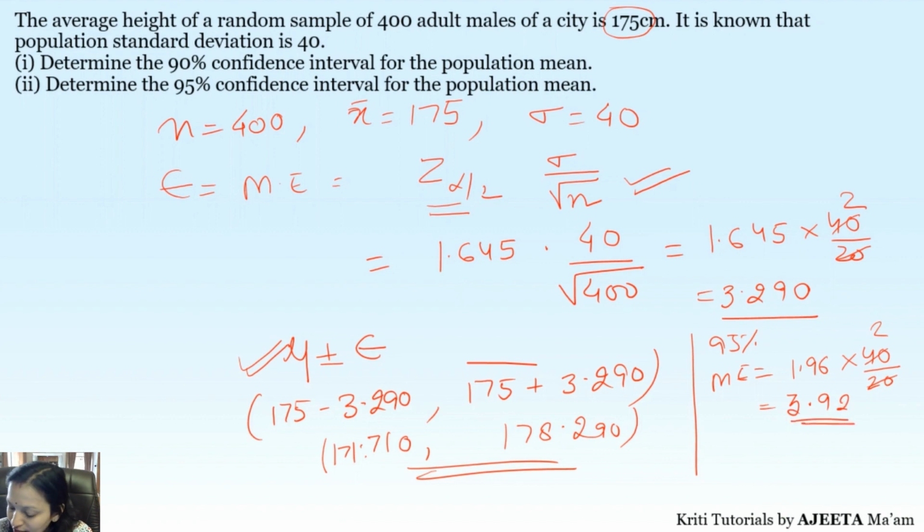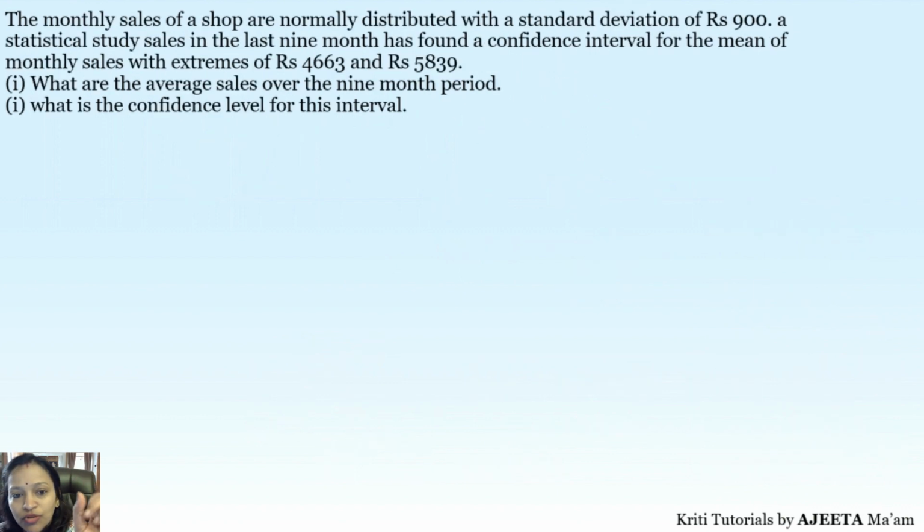So for that, now let's calculate. Again, we are going to add and subtract the margin of error for the mean. So your mean will be taken as 175 again. We will add and subtract the margin of error to this. So if I subtract 3.92, what will I get? 171.08, and if I add it, I get 178.92. So this is for both percentages, 90% and 95%. Mostly these two percentages come in exams, and you have to use a very simple formula. Right, now let's move on to the next question.